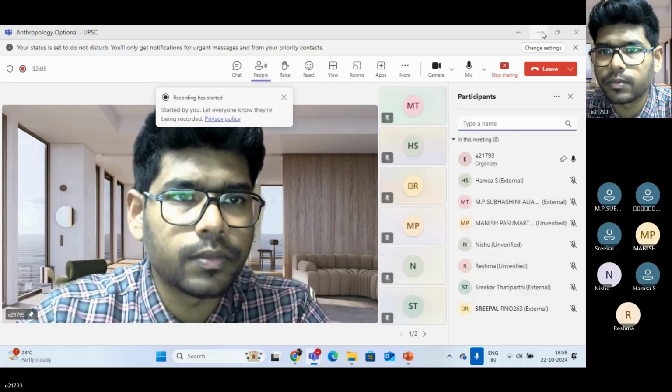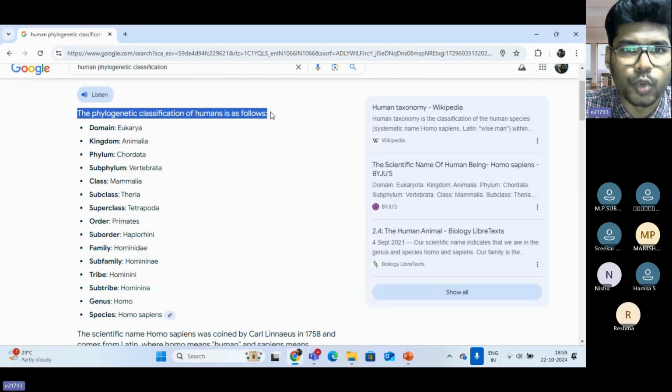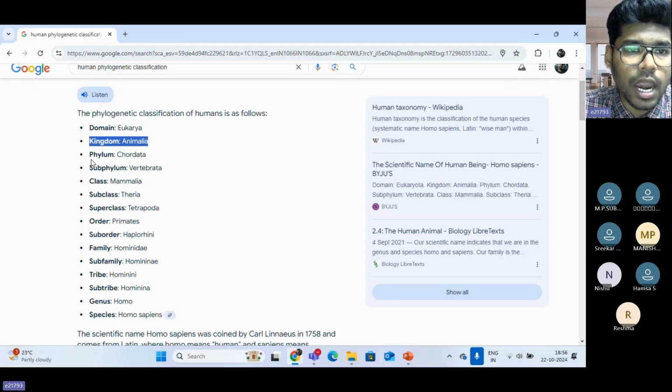Okay. In this you can see the phylogenetic classification of humans. If you say you're Homo sapiens, we have classified all the living organisms. When you're talking about the domains, eukaryotes and prokaryotes. When it comes to the kingdom, we have the five kingdom classification, the Plantae, Animalia, and so on.